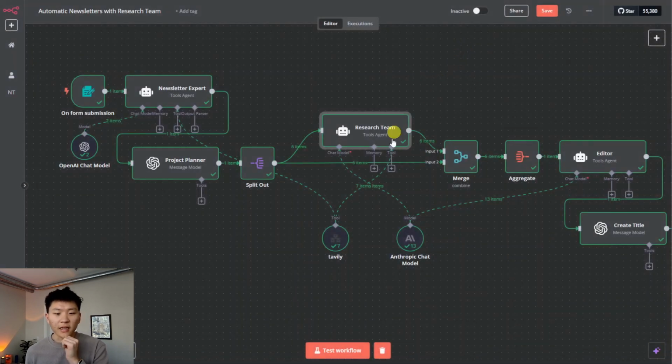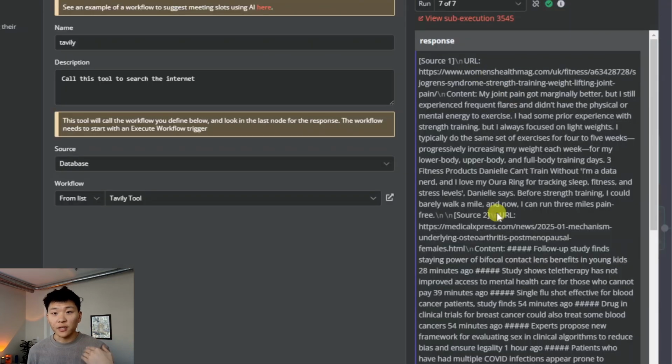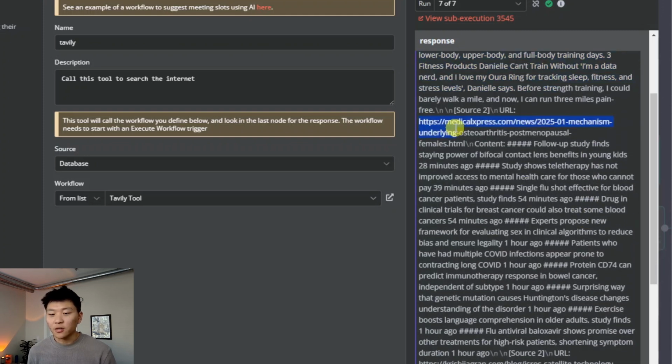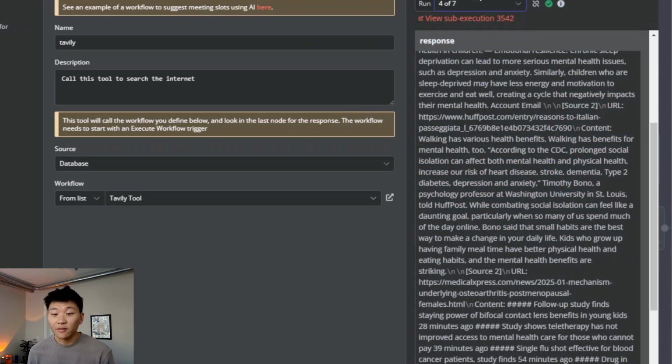So real quick, let's look at the actual Tavily request. What's cool is this is what we're getting back when the agent goes off and decides it needs to use Tavily. We're getting source 1, here's the URL, and then here's the content from source 1. Source 2, here's the URL, and then here's the content from source 2, and so on for each of the 7 runs that it did.